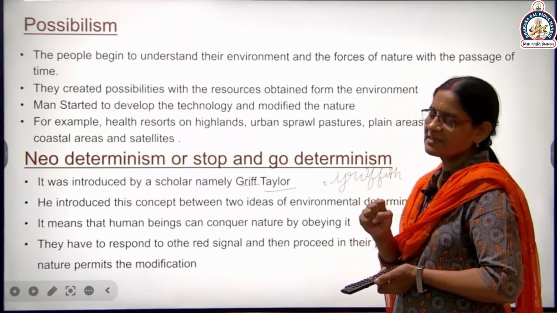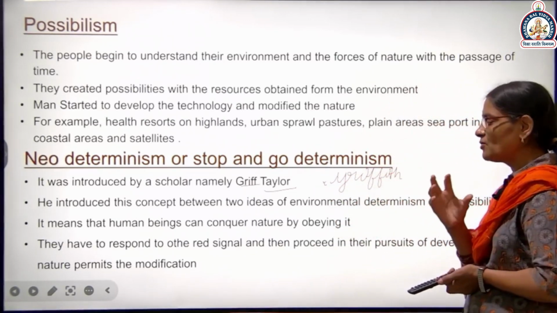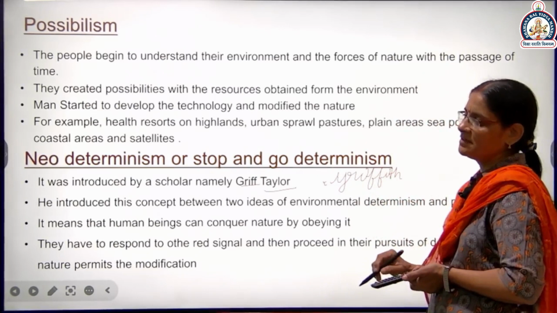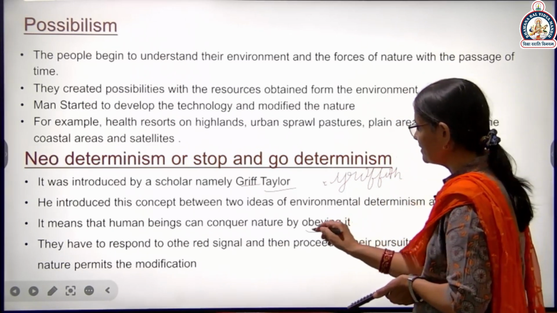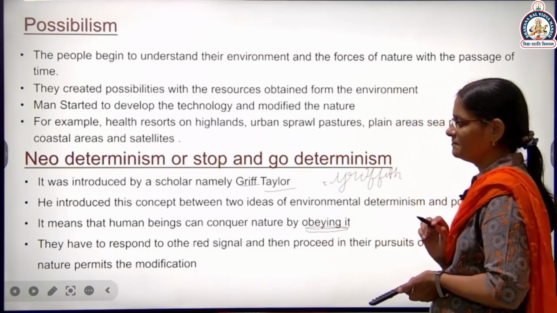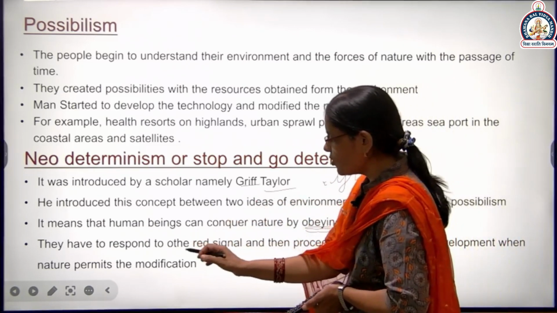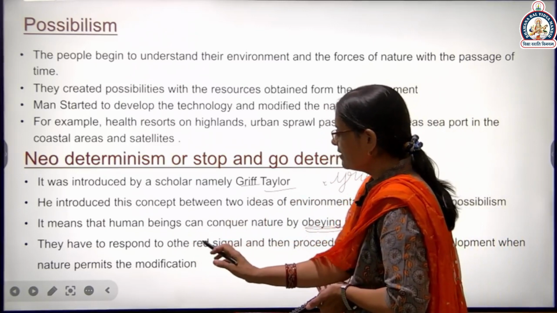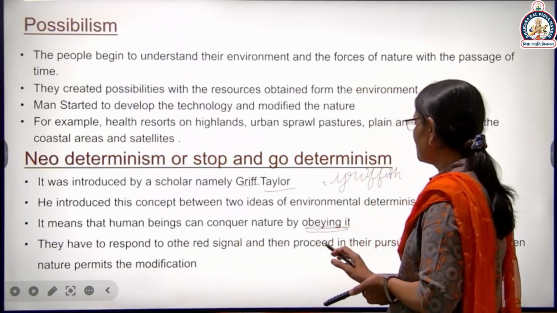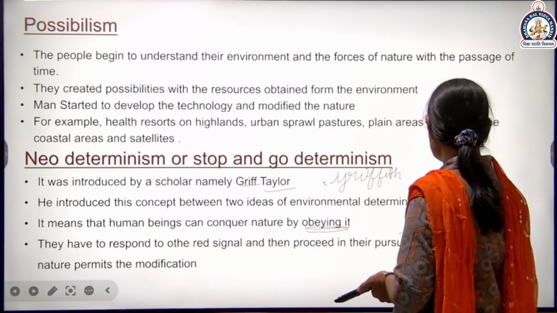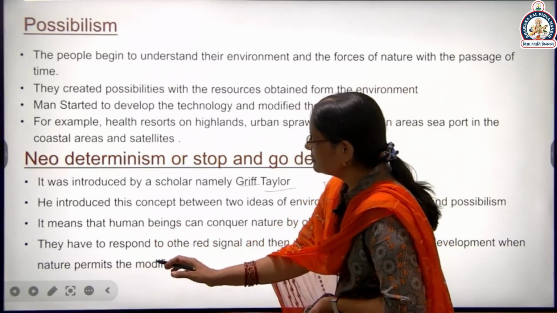नेचर को जीत सकता है, नेचर के जो रिसोर्सेज हैं उनका यूज कर सकता है, उसकी पावर को कंट्रोल कर सकता है, but when nature allows, obeying it. They have to respond to the red signal and then proceed in their pursuit to develop when nature permits the modification.